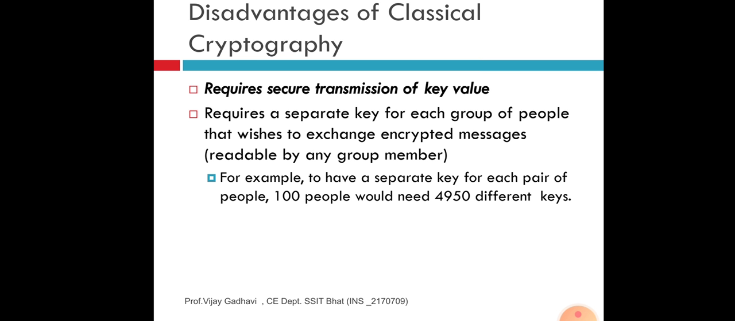It requires secure transmission of the key value. It requires a separate key for each group of people that wishes to exchange encrypted messages that are not readable by other groups. For example, to have a separate key for each pair of people, 100 people would need 4950 different keys.